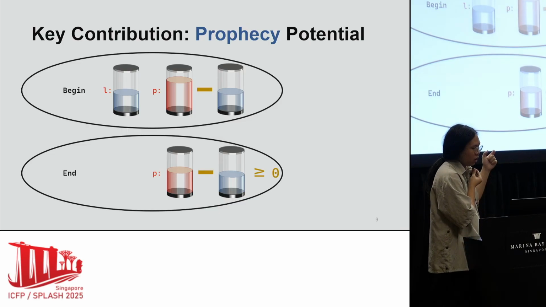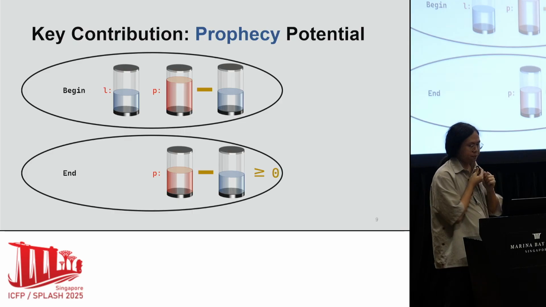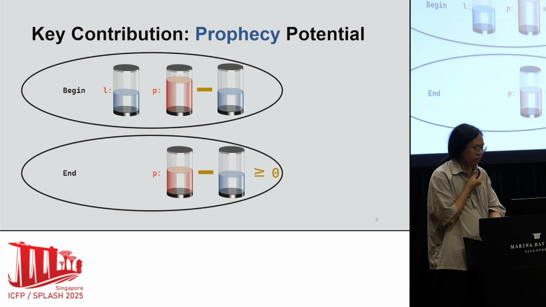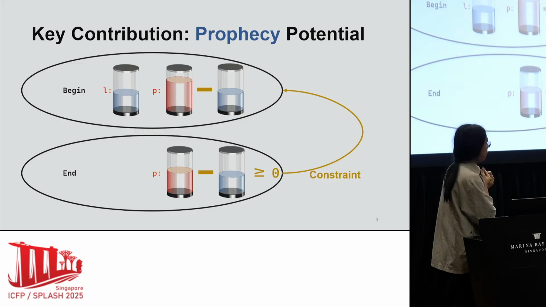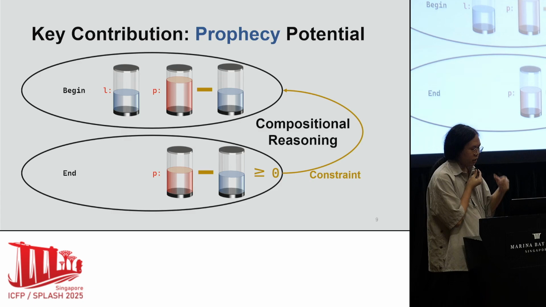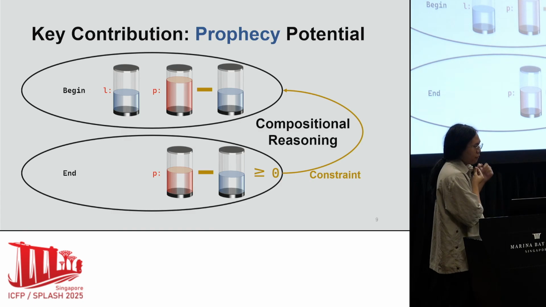In this way, we do not need to check the relation between L and P at the end of the lifetime. These two independent stages are integrated via the generated constraint. Prophecy potential therefore enables compositional reasoning about the mutable reference.